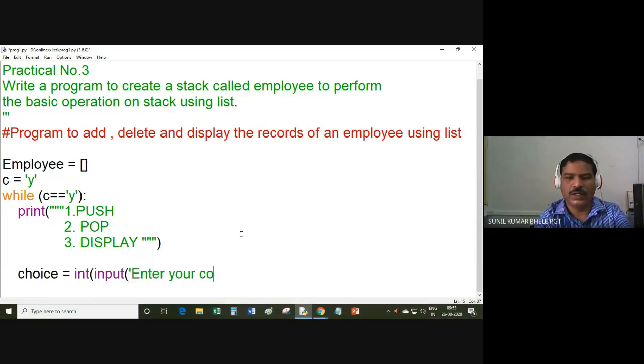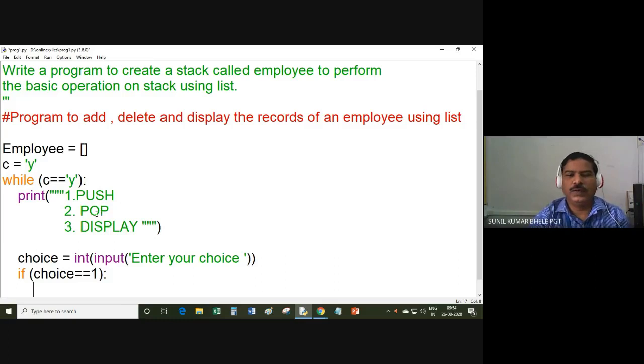Enter your choice. So this prompt will be displayed on the screen. When the user enters any value, that value will be converted into integer. So you know that this int function converts the string into integer, and that integer number will be stored in this choice variable. Now I can check with the help of if statement. If choice equal to 1,